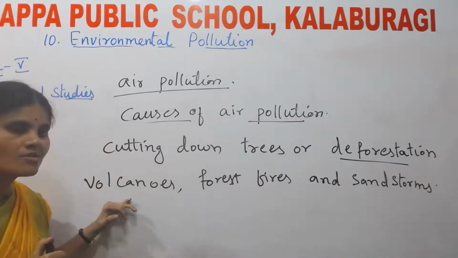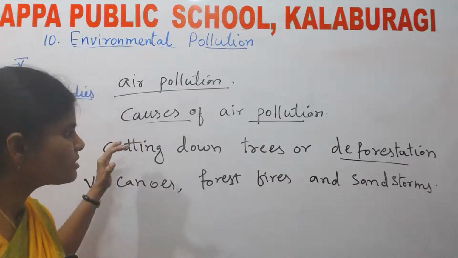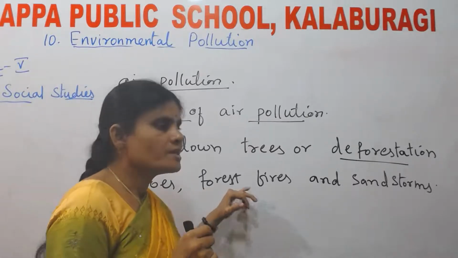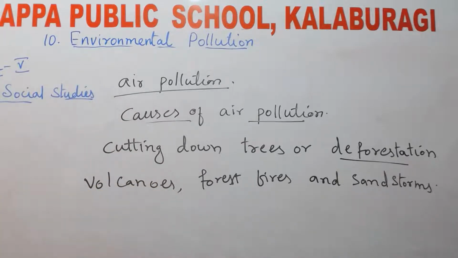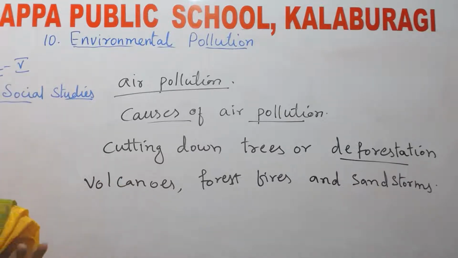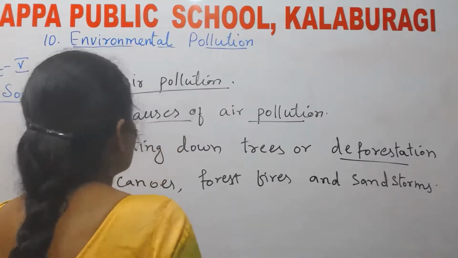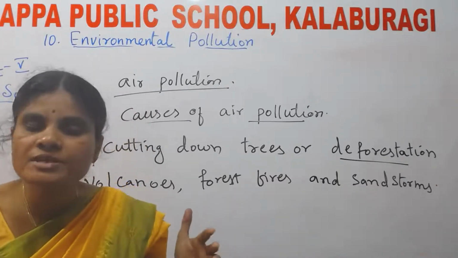Volcanoes. When the volcanoes erupt, what happens? We get poisonous gases. Those gases pollute the air. Forest fires. What do you mean by forest fire? During summer season, when the winds blow, what happens?